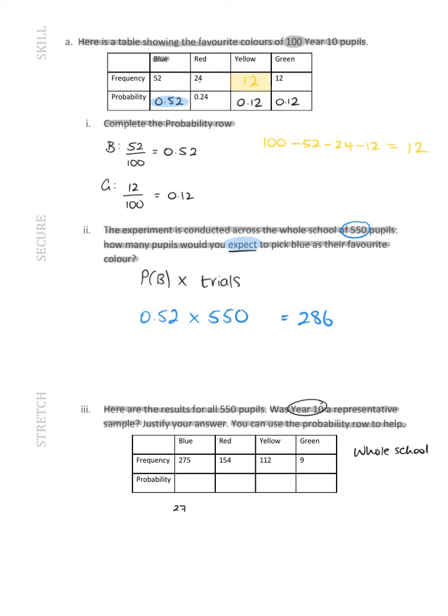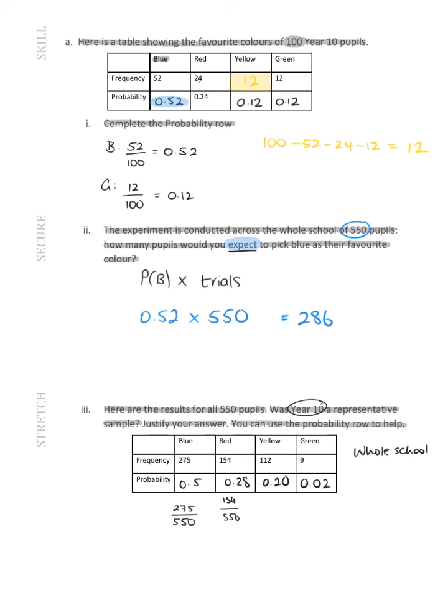So this is 275 over 550, so that's 0.5. This one is 0.28, 0.20, and 0.02.